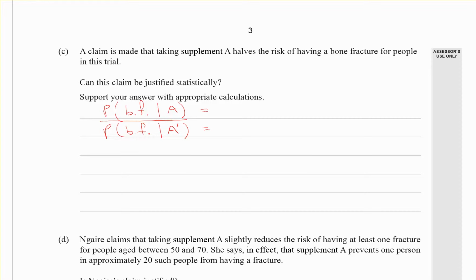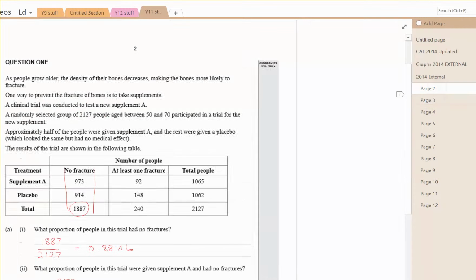Right, using the table, so this is all the people given A, and if you have a look back there you'll find there were 1065 given A, and the number of those that had a bone fracture were 92. So if we just go back and check, number of people given A, 1065, and 92 of those had a bone fracture, right?